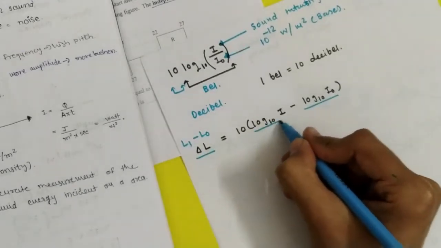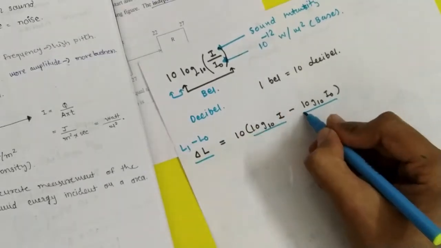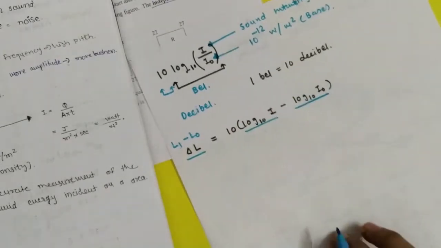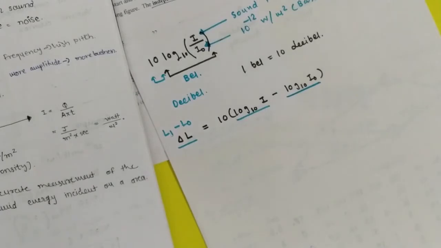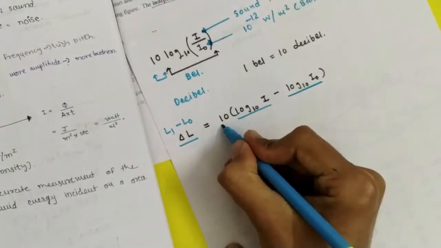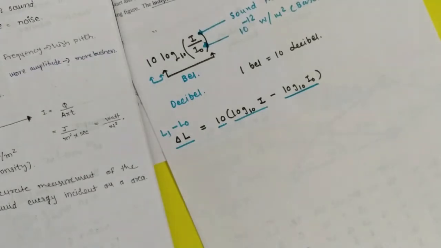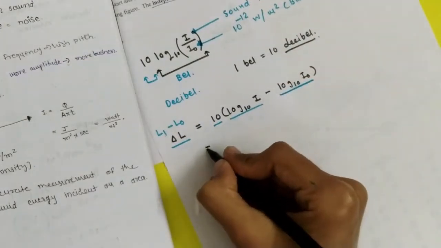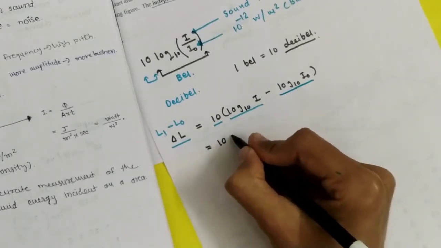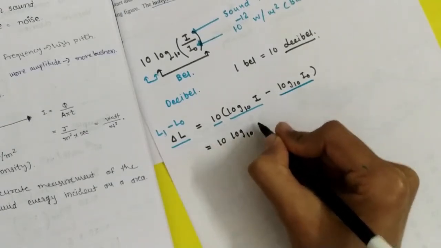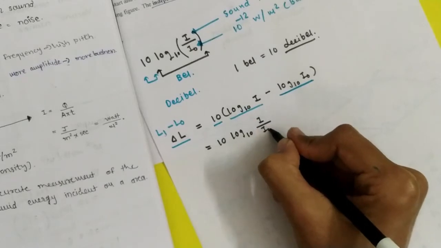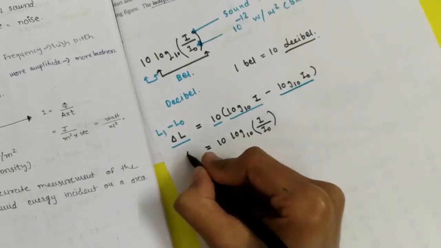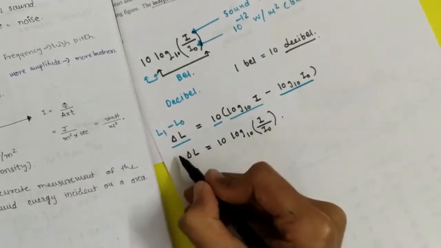So here this is what we want to find, and this is log 10 I0. It is the base, and 10 is to convert it to decibel. Now what we'll get is 10 log 10 base I by I0, and this is delta L.